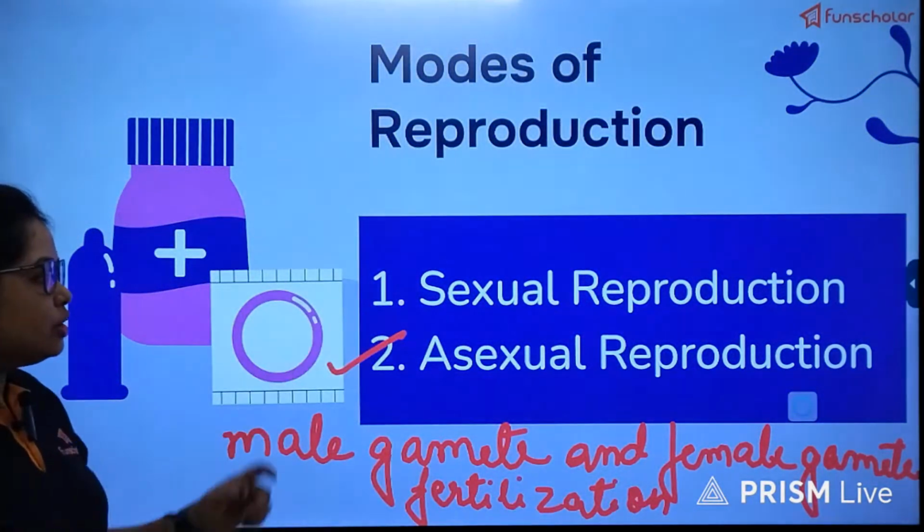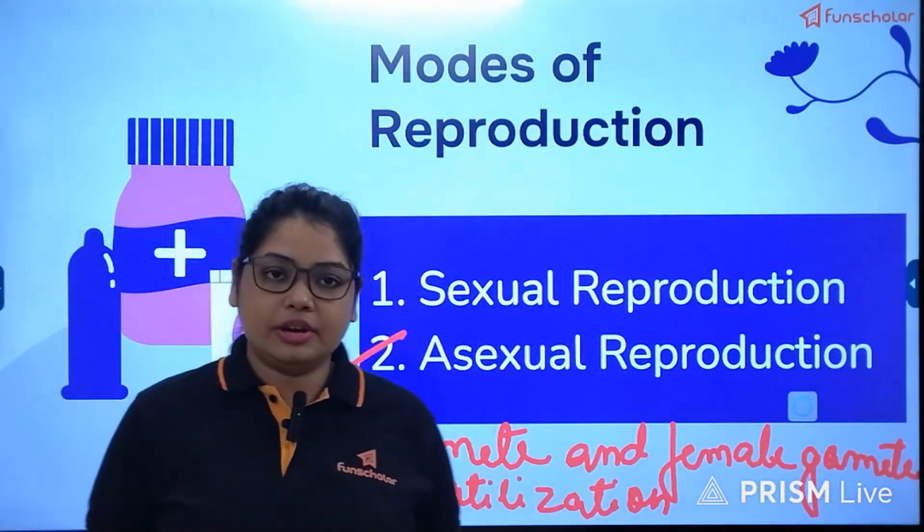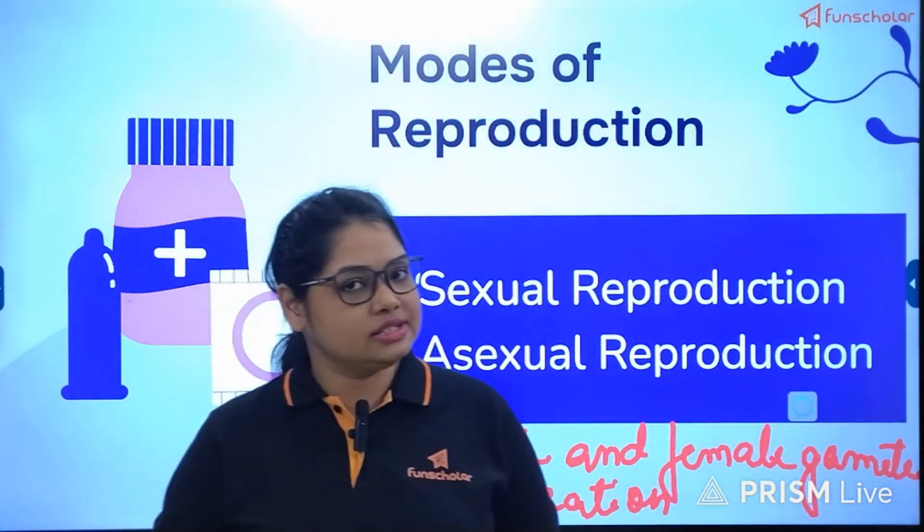So in sexual reproduction, all these conditions are required, but in case of asexual reproduction, nothing of that sort is essential.